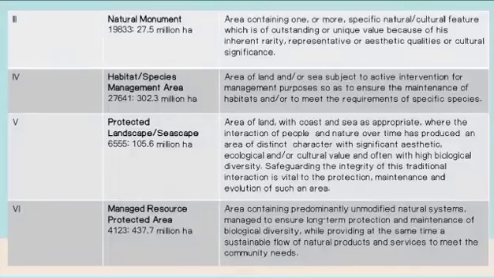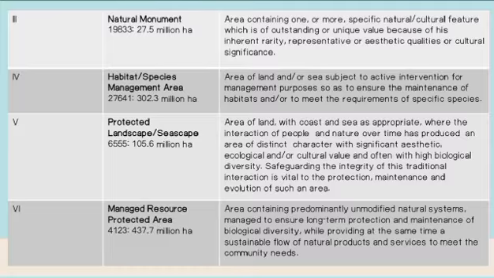...natural or cultural feature which is of outstanding or unique value because of its inherent rarity, representative or aesthetic qualities or cultural significance. 4. Habitat Species Management Area, 27,641, 302.3 million. An area of land and/or sea subject to active intervention for management purposes so as to ensure the maintenance of habitats and/or to meet the requirements of specific species.